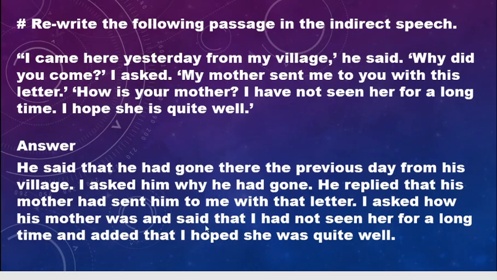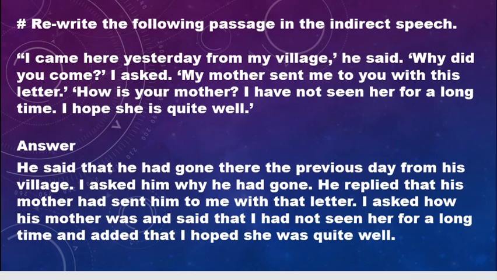So this is the solution of the first passage of the direct speech. In this way we can change any passage to indirect speech. What you need to do is identify the persons involved in the conversation, identify what type of sentence and tense the spoken speech is, and identify the particular replacement of particular words.